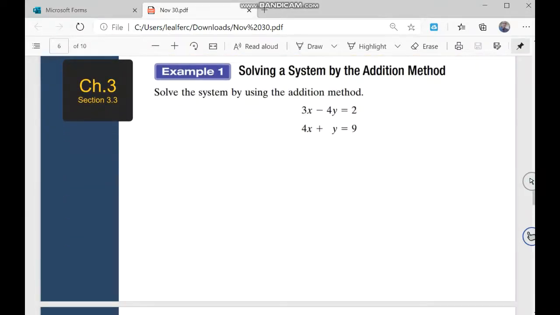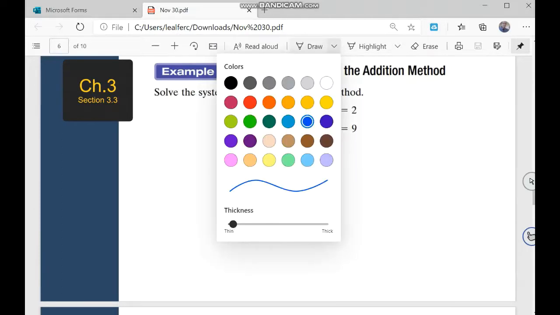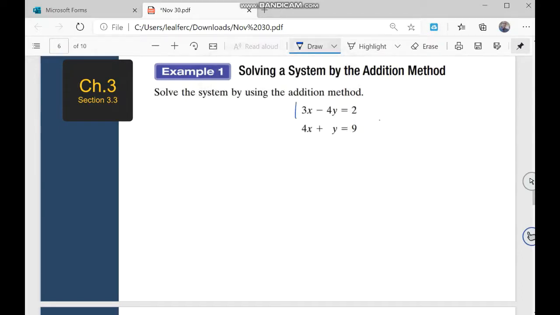Let's work on this example here. Solve the system by addition method, and we have equation number 1. Let's say the first one on the top is equation number 1. The next one on the bottom, let's say, is equation number 2. Let's apply this procedure step by step here.